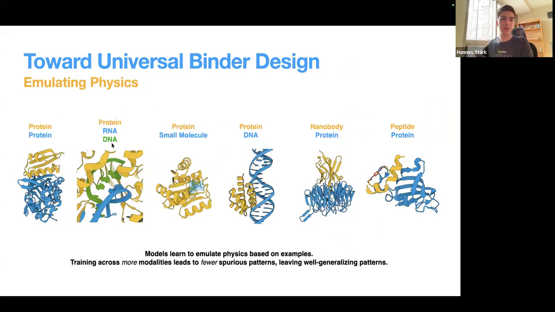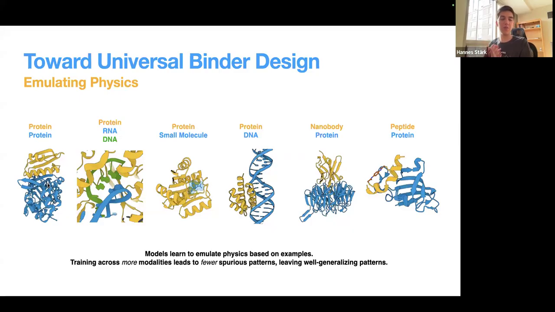Point number two, we want to get closer toward emulating physics. With this, I want to say that even if we were only interested in designing nanobodies that bind to proteins, then we would still want to train our model on proteins binding to proteins, for example, because the context, the patterns that matter, appear in all these types of data.